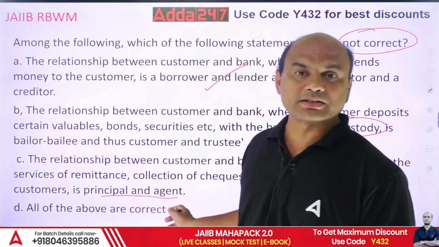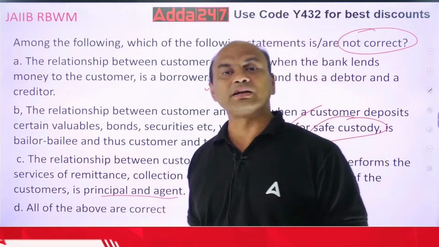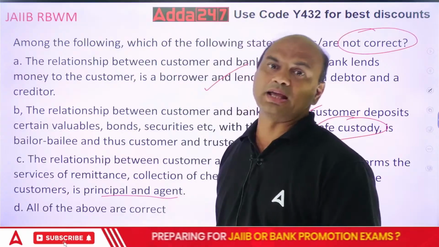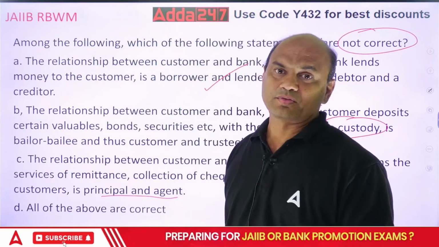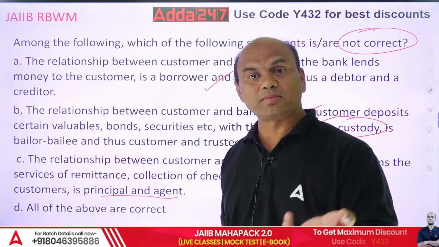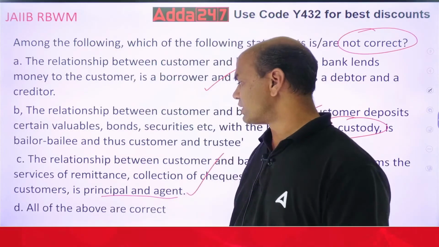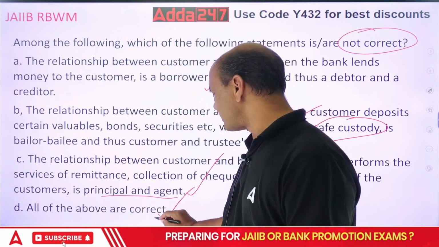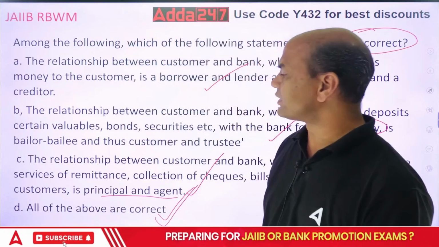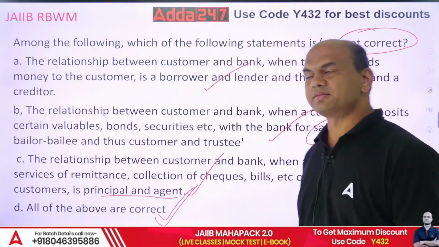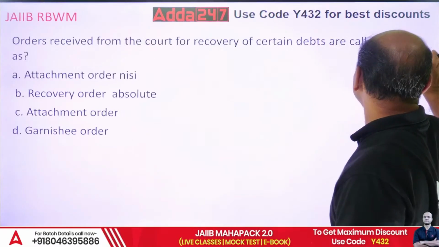So whenever we send the checks for collection, or anything where we have to collect the money, we act as the agents. So the answer is correct. So all of the above are correct. D is the answer. Got it, everyone?